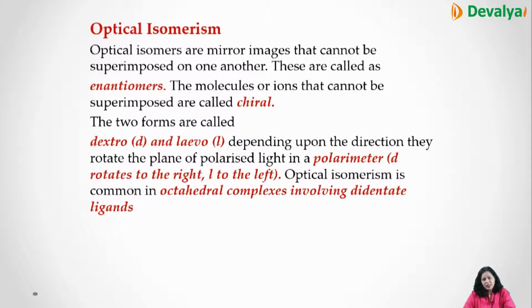Enantiomers we have already done in haloalkanes and haloarenes also. We have studied this topic, that enantiomers are mirror images of each other and they cannot be superimposed on one another. They are called enantiomers, and they are called chiral also. And they rotate the plane polarized light towards right and left. The one which rotates the plane polarized light toward the right is called dextrorotatory. The one which rotates towards the left side is called levorotatory.